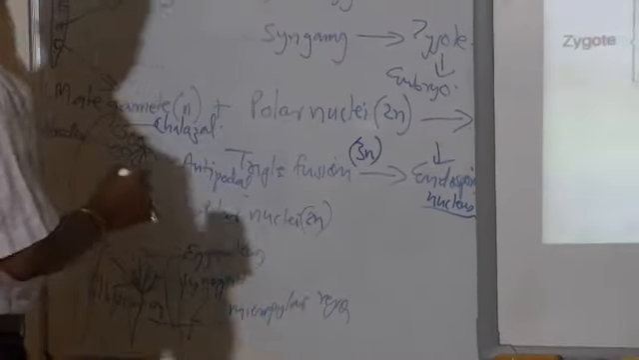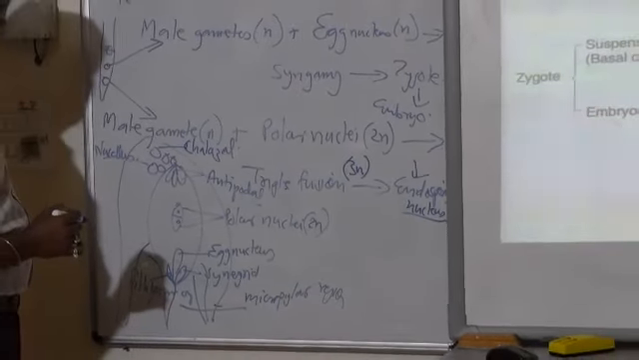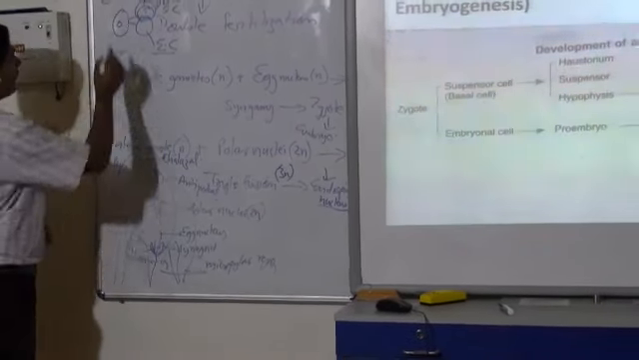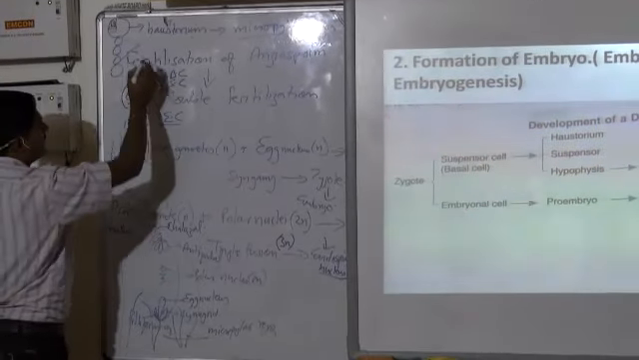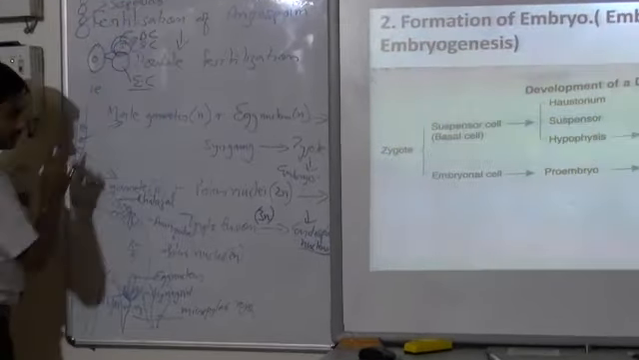Now, the bigger part of the cell, after this cell has got divided. Which cell has got divided? The basal cell or the suspensor cell, that has got divided. This middle part of these 2, 3 cells, this one you call it the suspensor. Okay, this part you call it the suspensor.